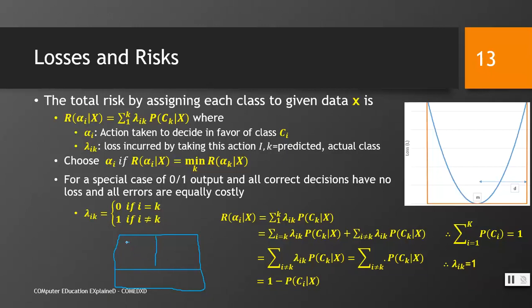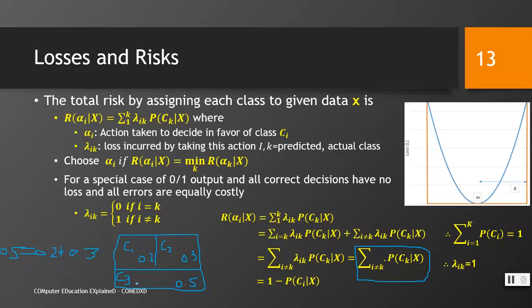Let's say I have this C1, this C2, and this C3, 3 classes. The probability of this is, for example, 0.2, the probability of this is 0.3, and the probability of this is 0.5. This expression tells me that I have to sum up these two probabilities, 0.2 plus 0.3, that comes to 0.5.